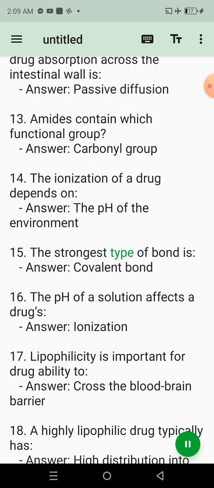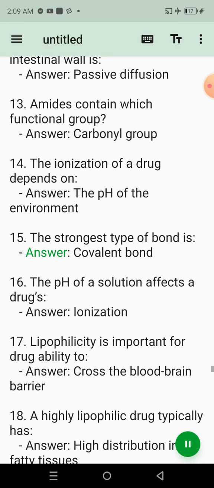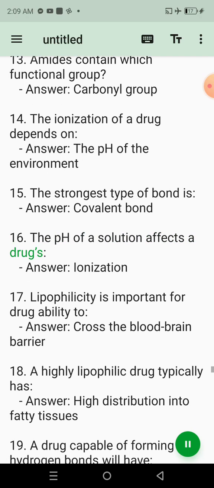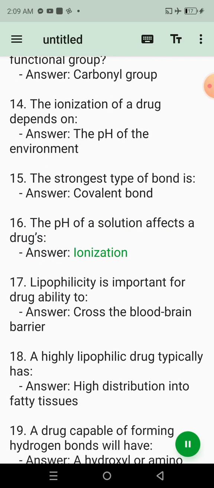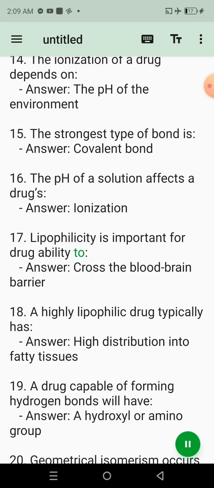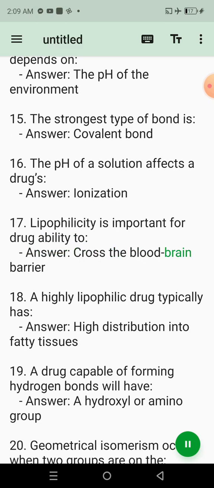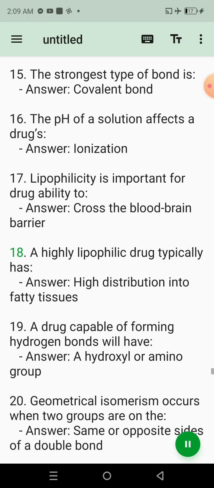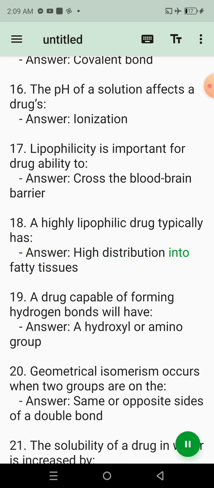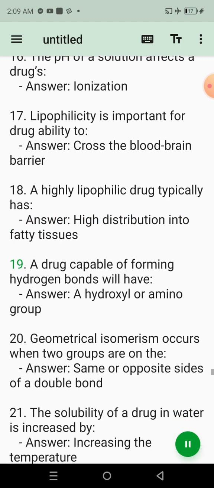15. The strongest type of bond is? Answer: covalent bond. 16. The pH of a solution affects a drug's? Answer: ionization. 17. Lipophilicity is important for drug ability to? Answer: cross the blood-brain barrier. 18. A highly lipophilic drug typically has? Answer: high distribution into fatty tissues.